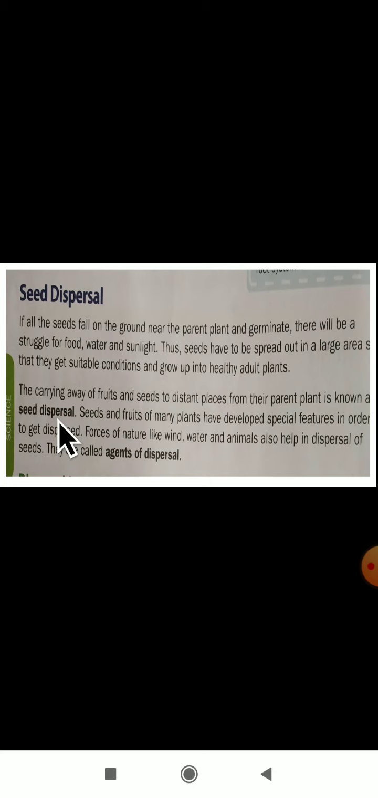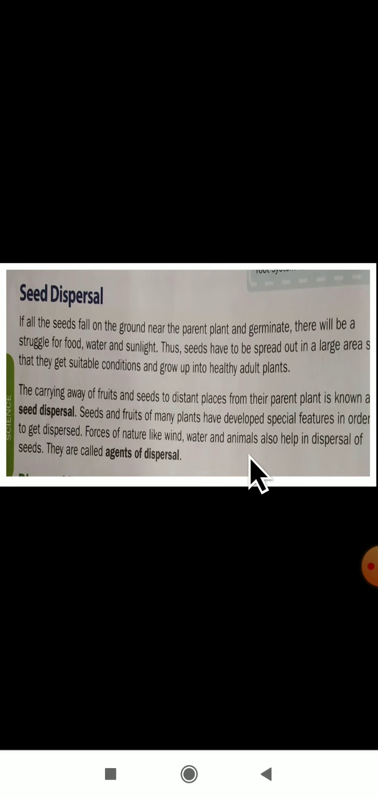For that purpose, seeds have to be dispersed. Seeds and fruits of many plants have developed a special feature in order to get dispersed. Forces of nature like wind, water and animals also help in dispersal of seeds, and they are also called agents of dispersal. Which are the agents of dispersal here? Wind, water and animals are the agents of dispersal. With the help of wind, water and animals, the seeds will get dispersed.